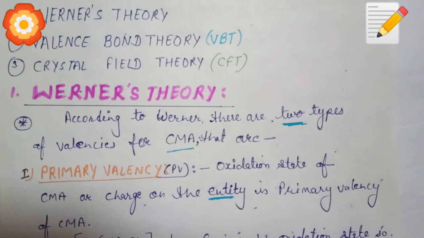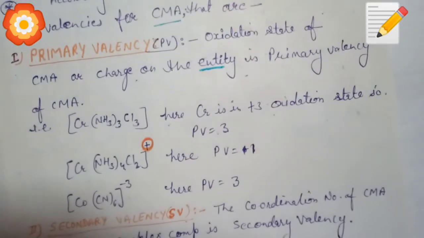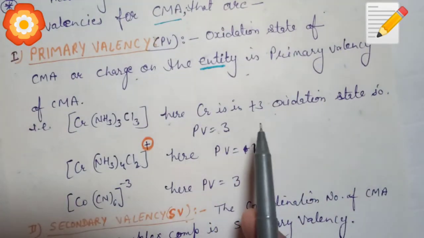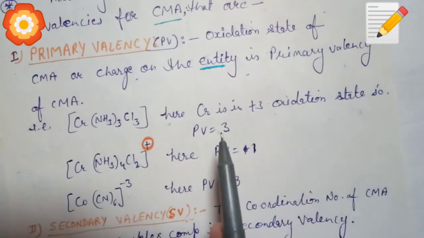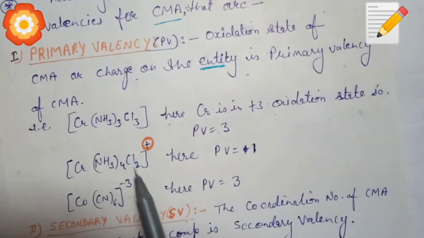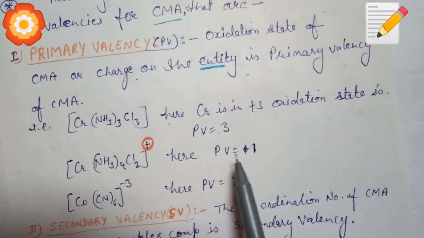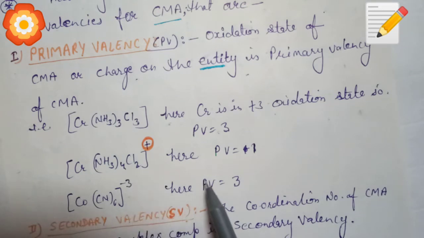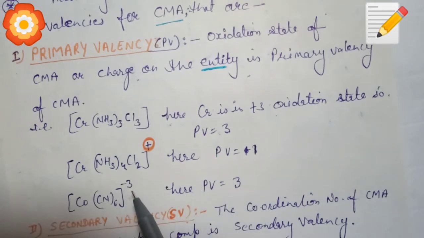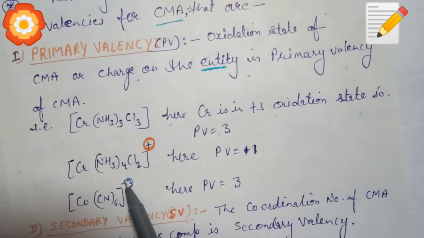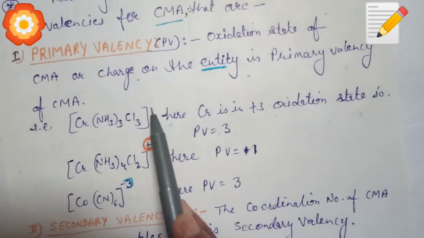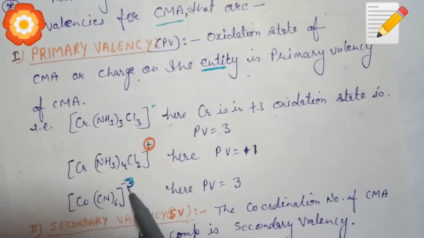For example, [Cr(NH3)6]Cl3. Here Cr is in +3 oxidation state, so its PV is 3. [Cr(NH3)4Cl2]+. Here the charge on the entity is +1, so here PV is 1. [Co(CN)6]3-, so here PV is 3. There is no sign checked, only the digit is checked. Here 1, 0, or 3. They are the primary valencies.